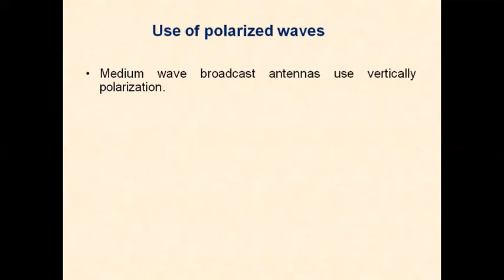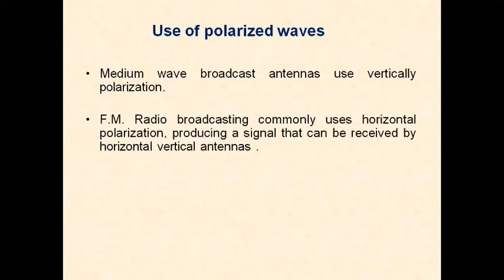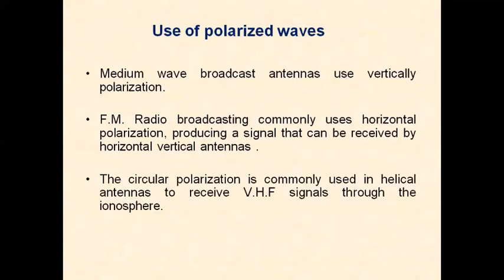Uses of polarized waves. Medium wave broadcasting uses vertical polarization, so that we can make use of ground wave propagation. FM radio broadcasting commonly uses horizontal polarization, producing a signal that can be received by horizontal antennas.